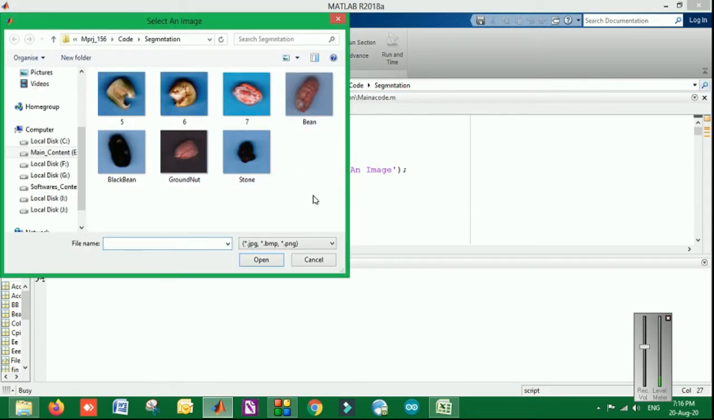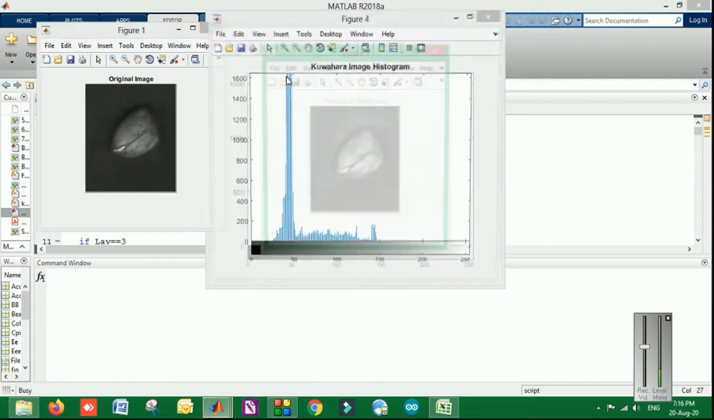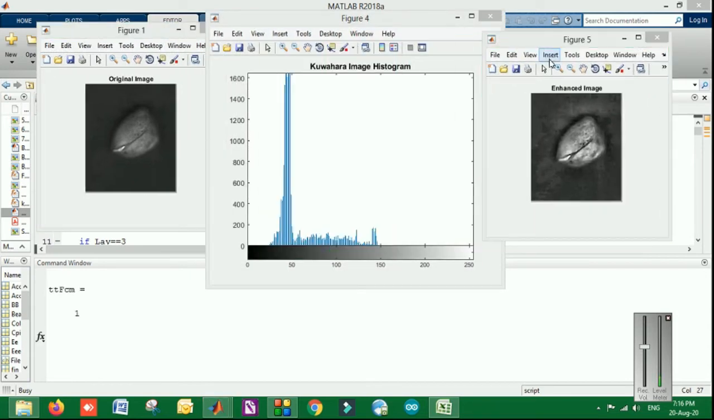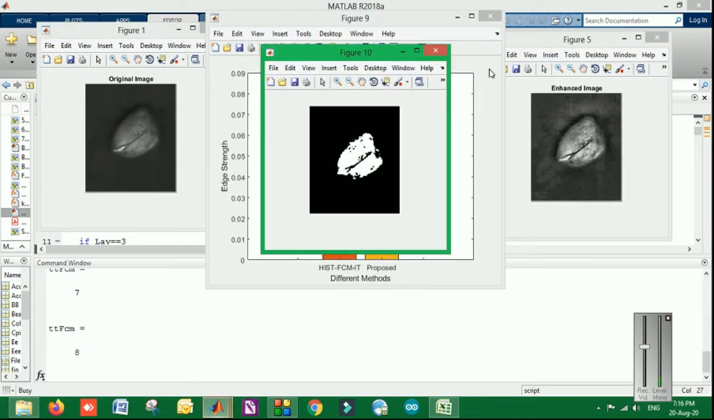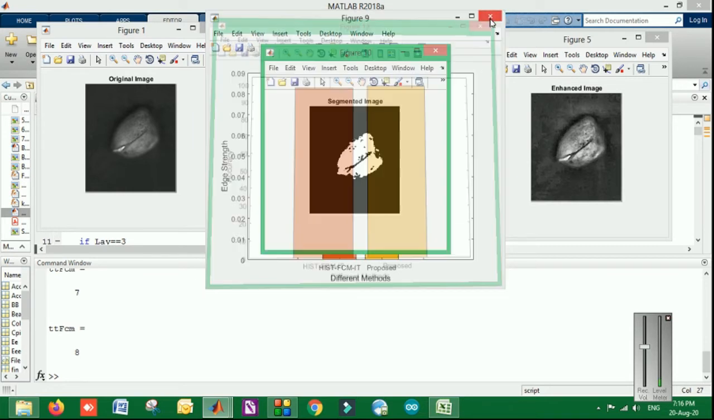We have a number of images. You can give it any of the images. For example, I am selecting this one, a groundnut image. It will process, as it is an iterative process. It will first give you the histograms and the edge detection. So the algorithm has been implemented for the segmentation. You can see the accuracy achieved by the proposed method is a bit higher than for the different methods. So at the different scenarios it was done.